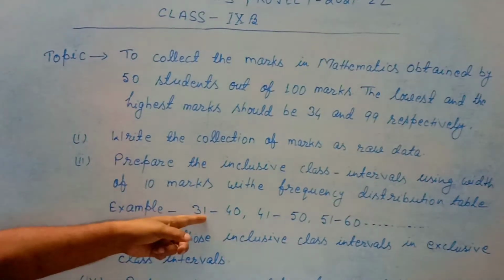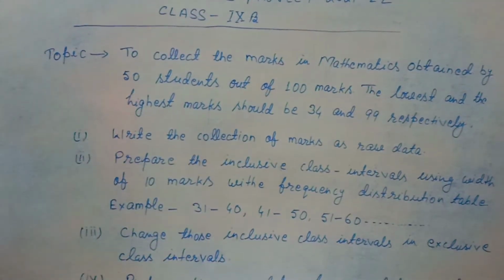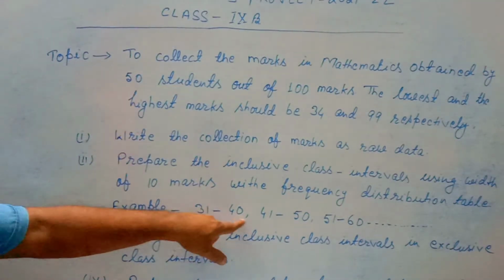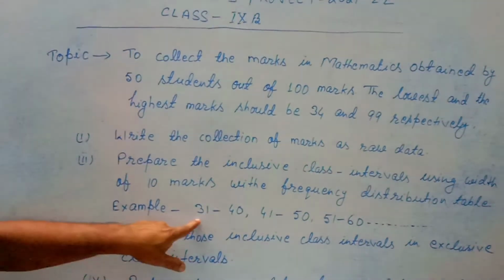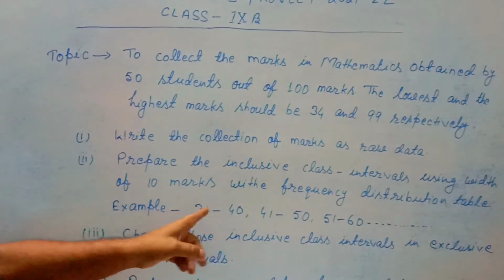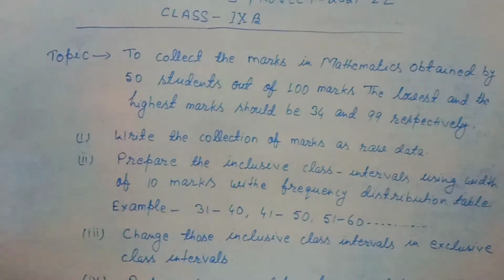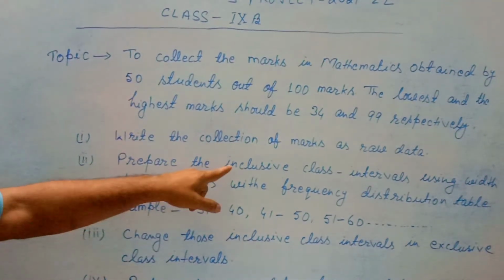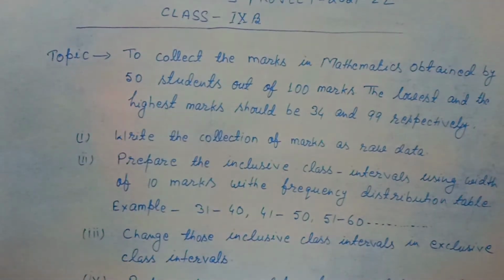I have given an example of those inclusive class intervals, such as 31 to 40. Because the lowest mark is 34, that 34 will come in this first class interval. And you can count the width: from 31 to 40 will count, that will be 10. Width became 10. The second class interval we can take as 41 to 50, the third class interval 51 to 60, and so on. This is the example to prepare the inclusive class intervals of that raw data.